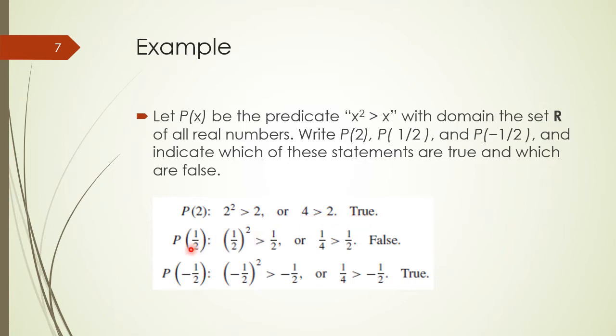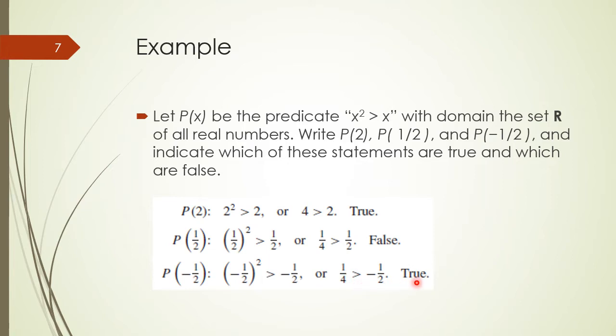And when we put the value 1/2 from the domain, 1/2 squared is 1/4, so 1/4 is greater than 1/2 is false. And when we put the value -1/2 from domain R, we get the statement 1/4 is greater than -1/2, which is true.